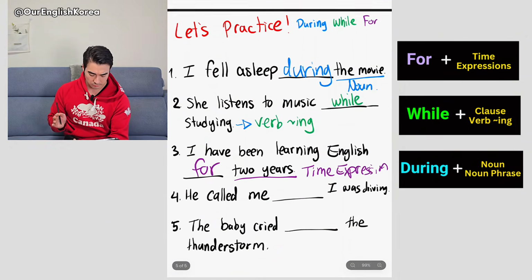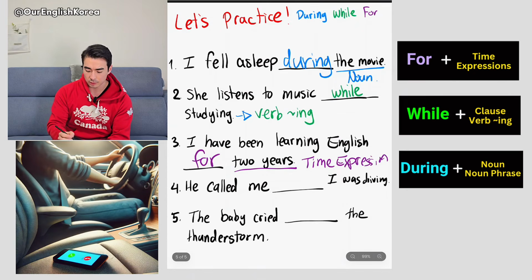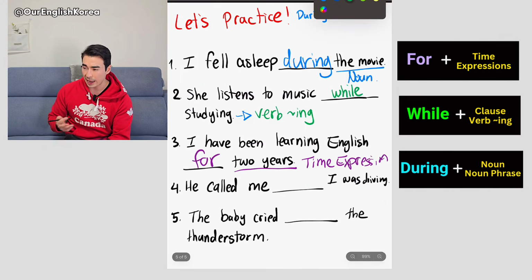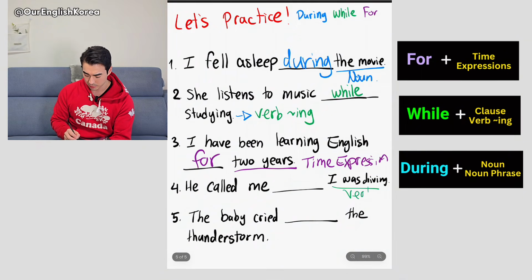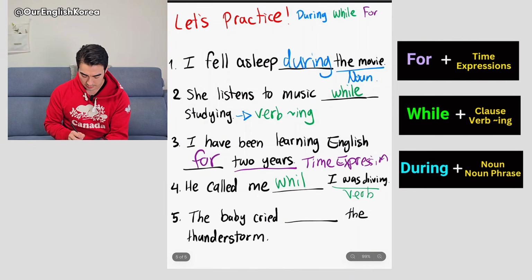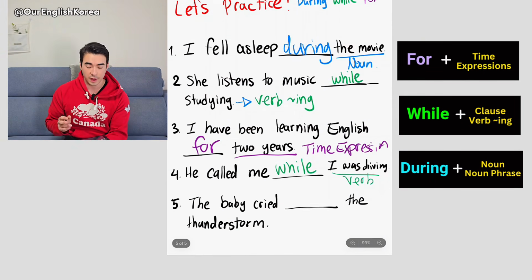Now, number 4, he called me I was driving. Now, here, I was driving. Is it a noun? No. Is it a time expression? No. It's a verb, right? A verb expression, a clause, right? This means we have to use while. Yes, of course, right?